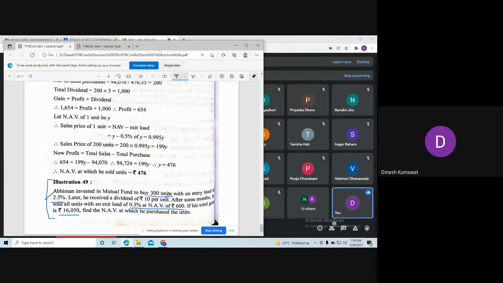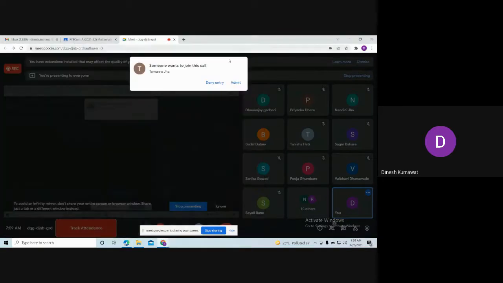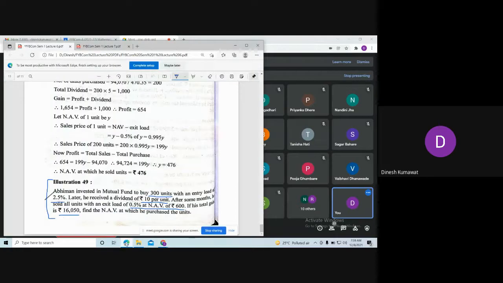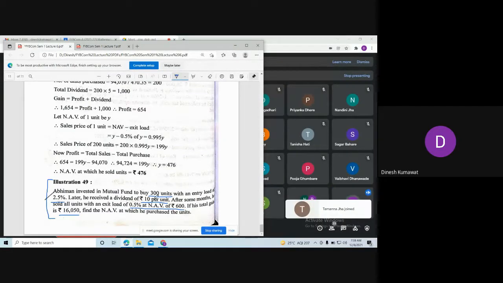What about 2.5%? Entry load. What about this rupees 10 per unit? Dividend. This is nothing but rate of dividend.